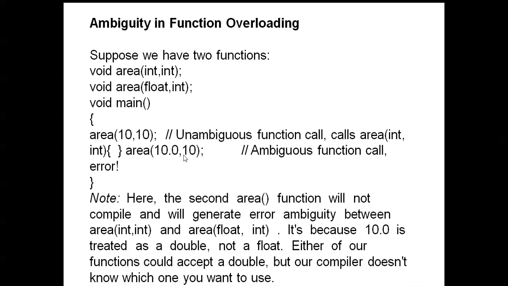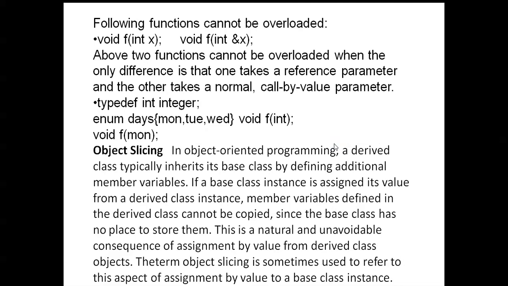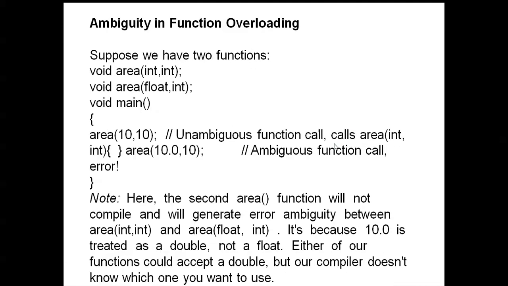Area of 10, 10 is an unambiguous function call, and it calls area int, int. But area of 10.0 gives an ambiguous function call error, because the compiler identifies 10.0 as a double.